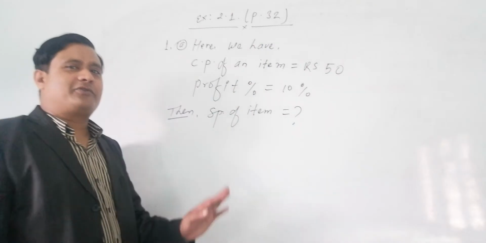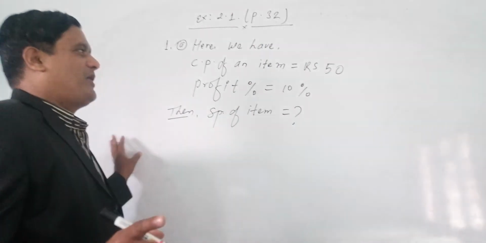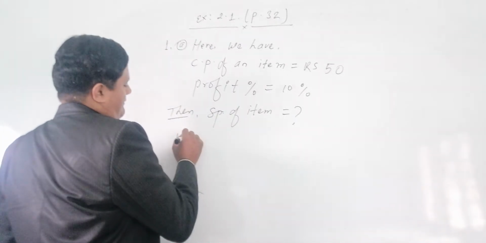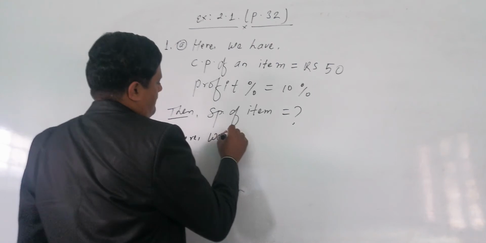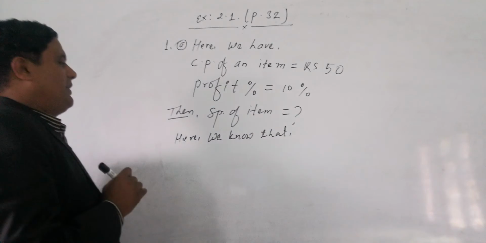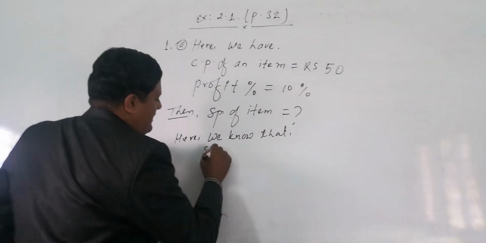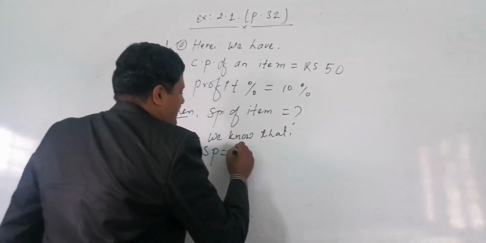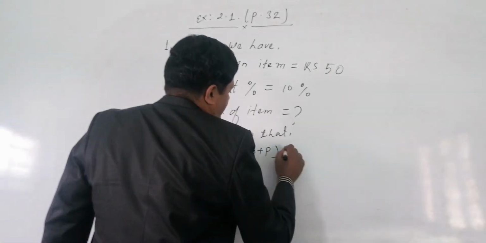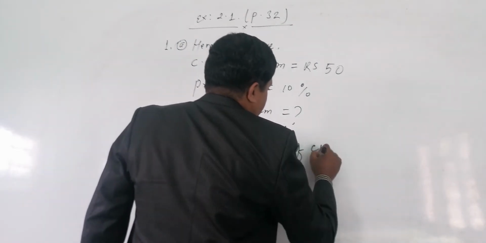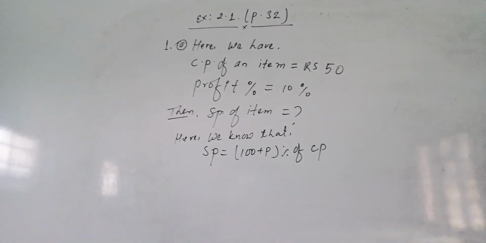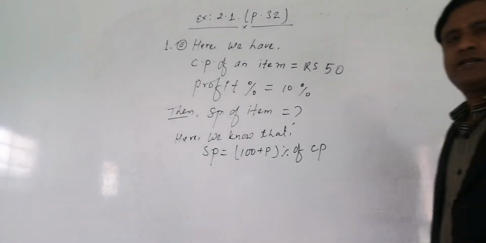Okay, students, how to get the SP? I already taught you the formula. Could you tell me, please? SP equals 100 plus P% of CP. Very good. Here we know that SP, if profit is given, equals 100 plus P% of CP. 100 plus P% of CP, that we have to do.